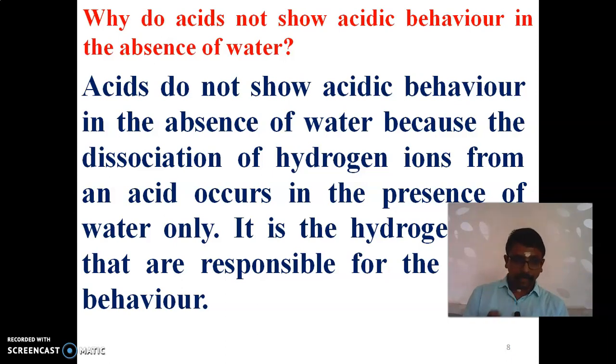For acidic character, hydrogen ions are the most important, and for that we need water. If we add water, the acid will dissociate and form hydrogen ions. Those hydrogen ions are responsible for the acidic behavior.